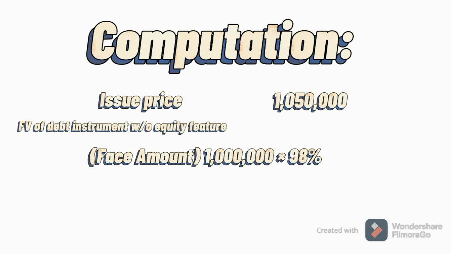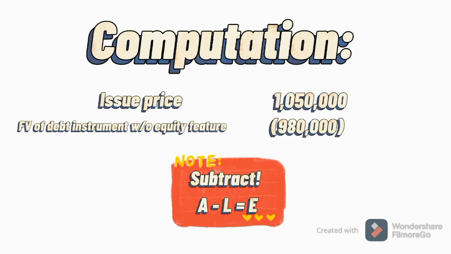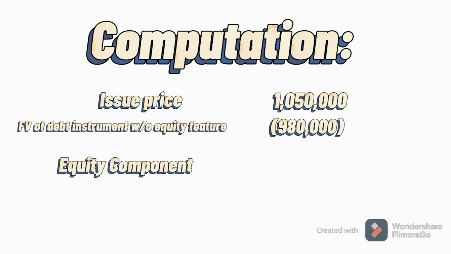Selling at 98 means that the fair value is 98% of the face amount. Therefore, the fair value of the bonds without equity features equals 980,000 pesos. Just subtract that and you will get the equity component, which is equivalent to 70,000 pesos.